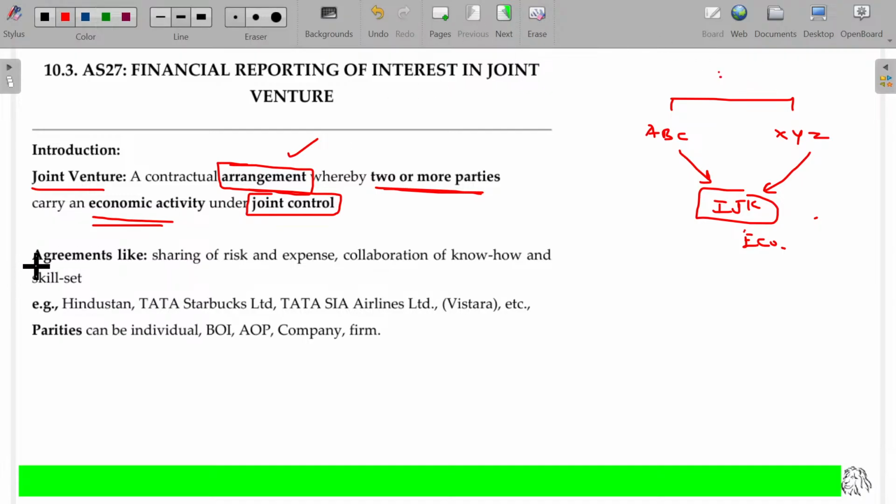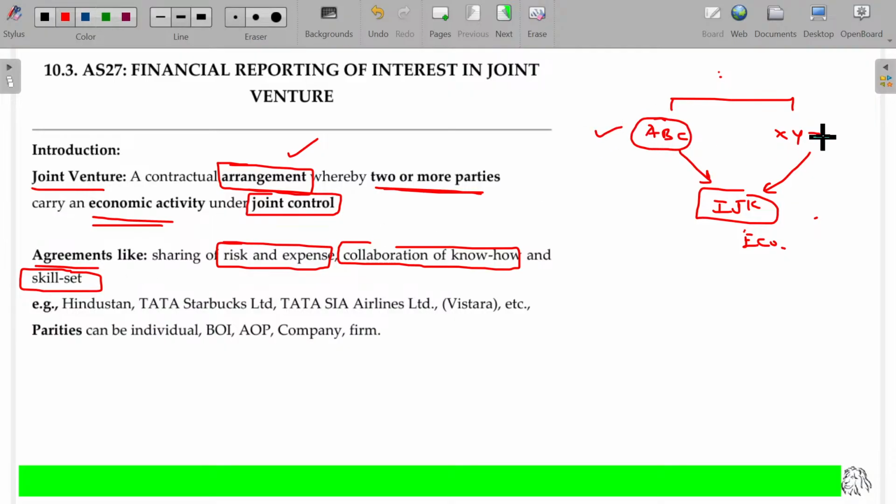The arrangements may be sharing of risk and expenses, collaboration of know-how, and sharing the skill set. Sharing the skill set. Is that okay? So ABC also needs some skill set. XYZ also needs some skill set.